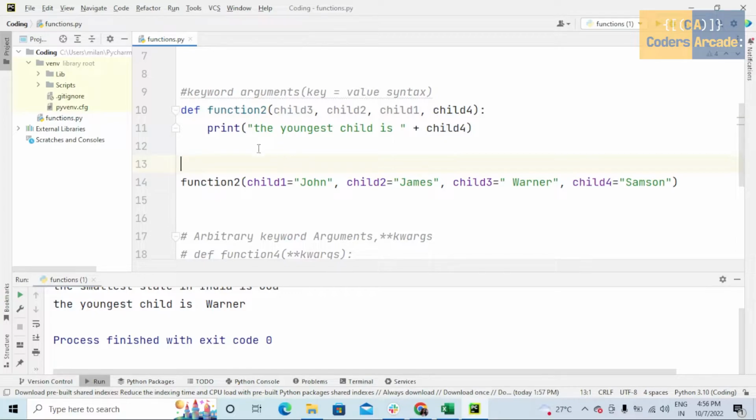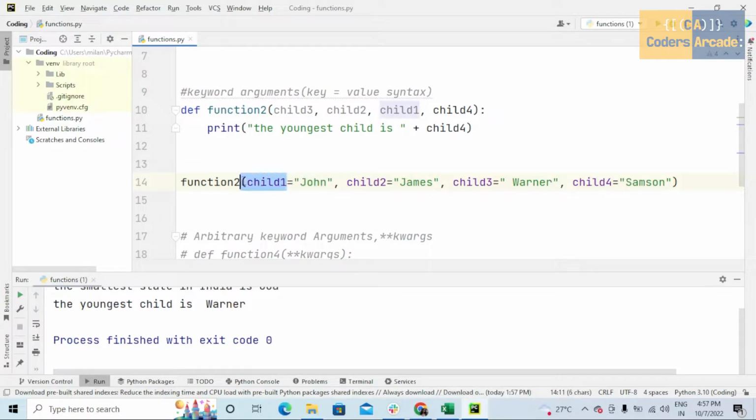So when we use key value, we will be assigning each argument with the value. That means, see here in function2, while calling this function, here I have taken key and this is value.